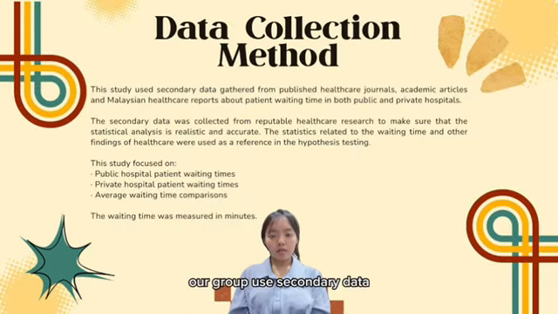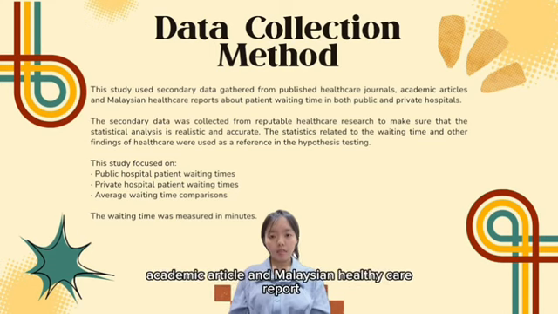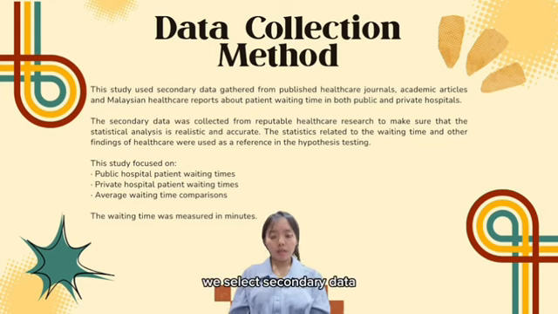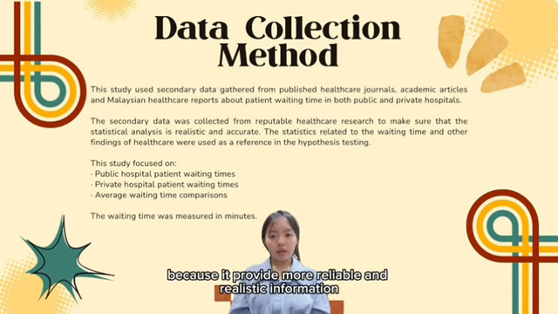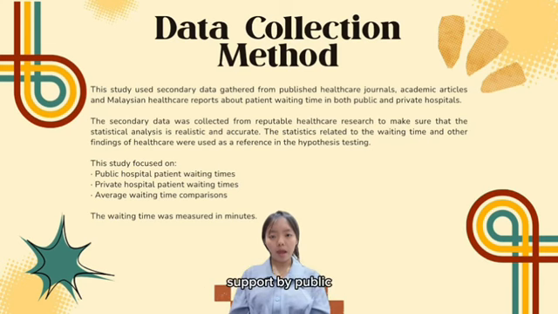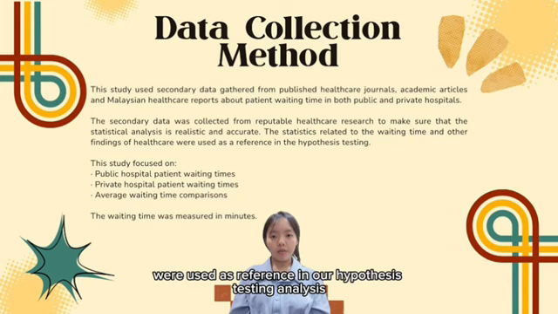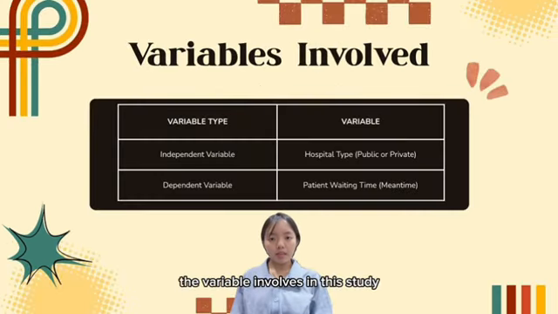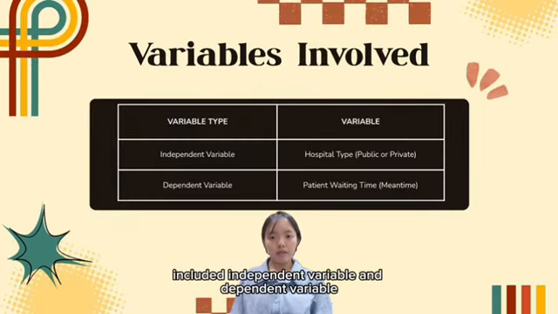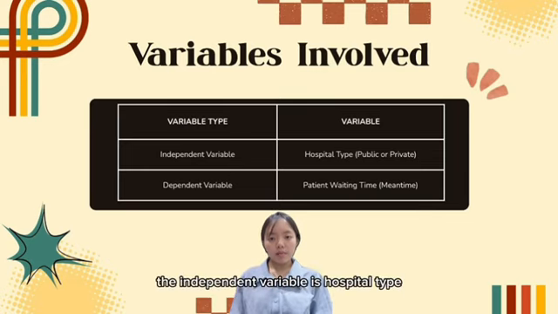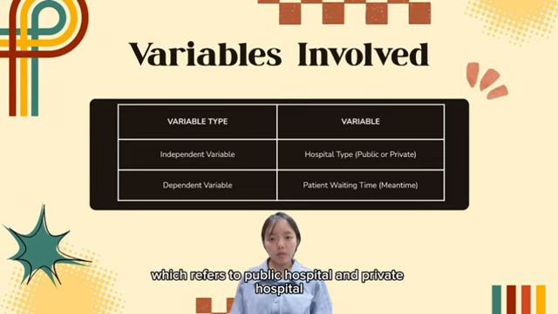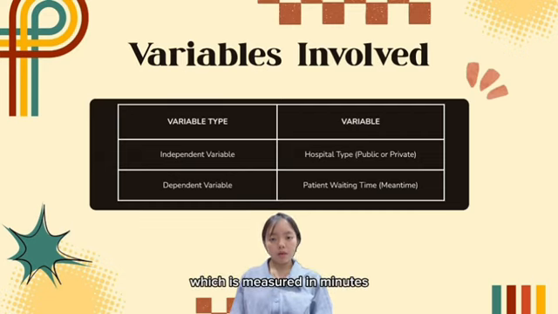For this study, our group used secondary data obtained from reliable healthcare journals, academic articles, and Malaysian healthcare reports related to patient waiting time. We selected secondary data because it provides more reliable and realistic information supported by published healthcare research. The statistical findings and waiting time information from two studies were used as reference in our hypothesis testing analysis. The variables in this study include an independent variable and a dependent variable. The independent variable is hospital type, which refers to public hospital and private hospital. Meanwhile, the dependent variable is patient waiting time, which is measured in minutes.